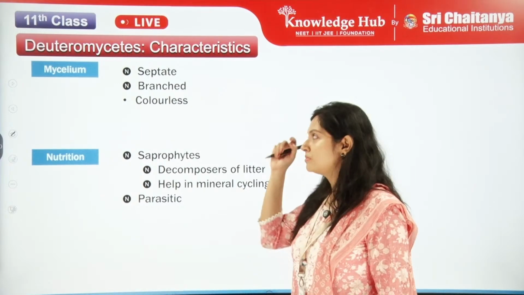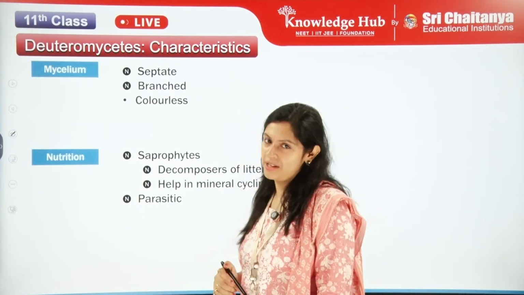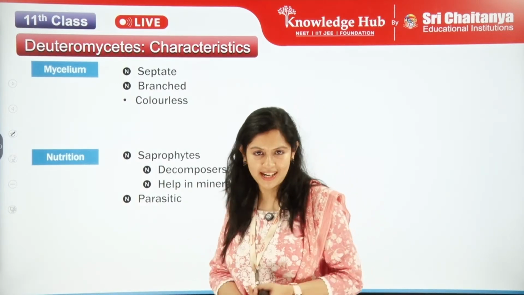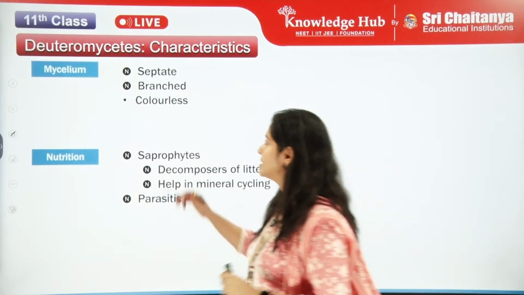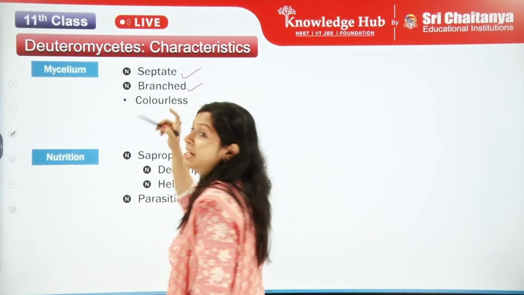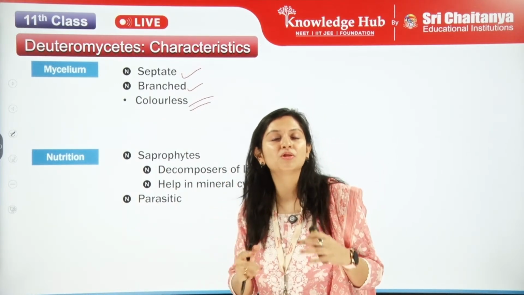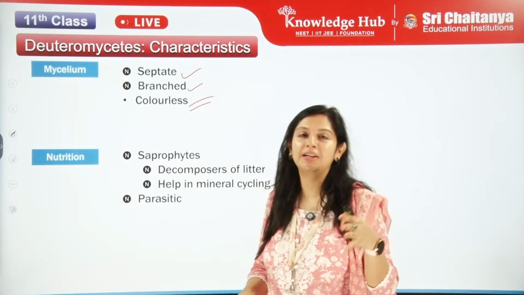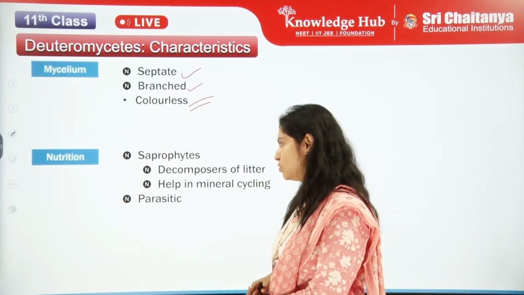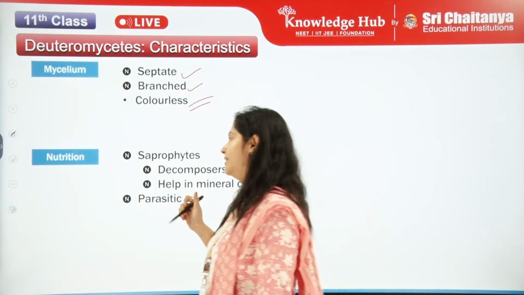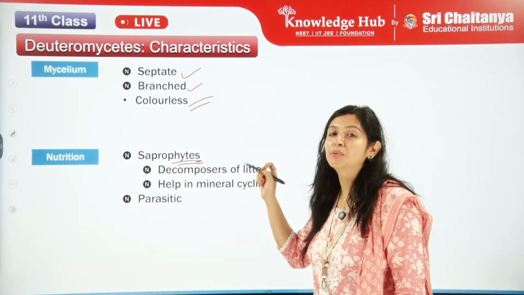So now we are talking about the new group, that is the last group, the Deuteromycetes. Let's come to the characteristics of Deuteromycetes, how it is like. The mycelium of the Deuteromycetes is septate, branched and colorless. It is not having any color. You can see the innermost part also, how the branching and the septation are taking place, right? Now, one more thing, my dear students, nutrition. In nutrition, they are saprophytes, or you can also call them decomposers.